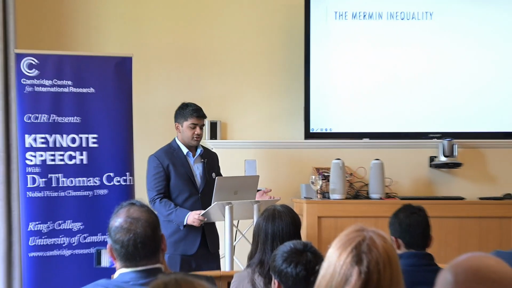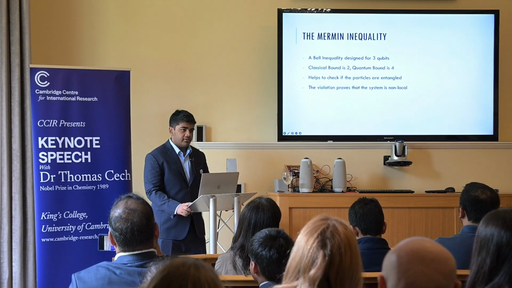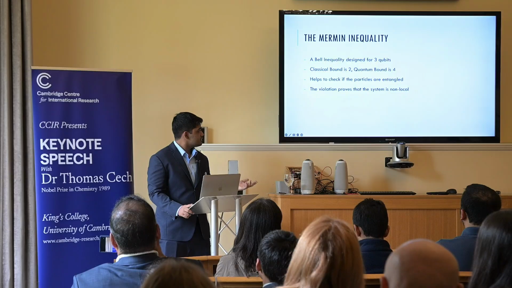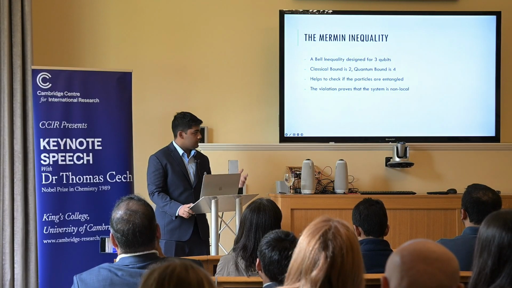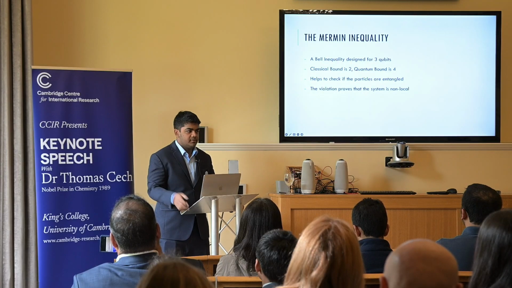So, as I said in the overview, during my research, we looked into two inequalities that we can use as tests of quantumness. The first one is the Mermin inequality, and this is a Bell inequality designed for 3-qubit systems. What that essentially means is that, let's say I have a quantum computer I want to test this on, and it has 128 qubits. I pick 3 of those qubits to test.